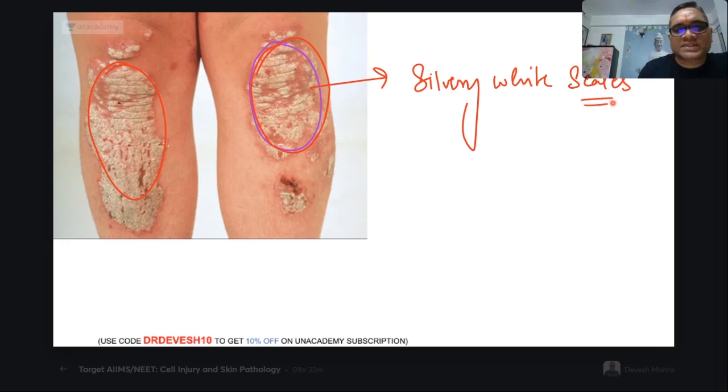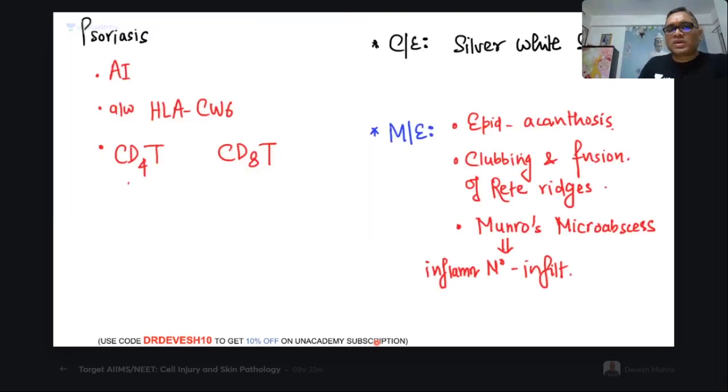Psoriasis is an autoimmune disorder, we all know that. And this autoimmunity is associated with which HLA? HLA-Cw6, one of the frequently asked questions in exams.